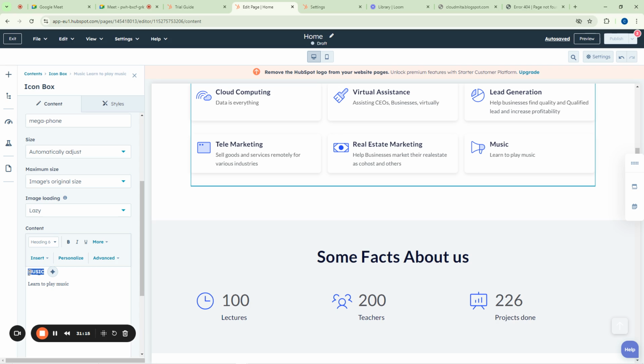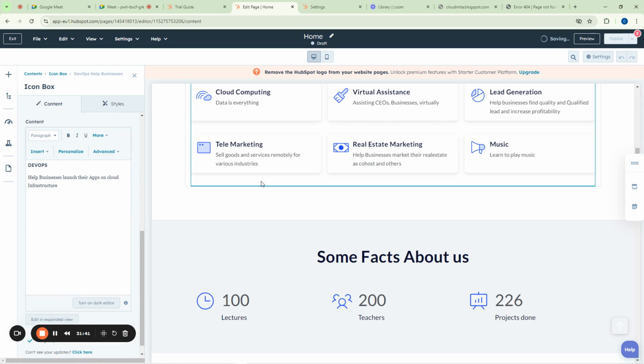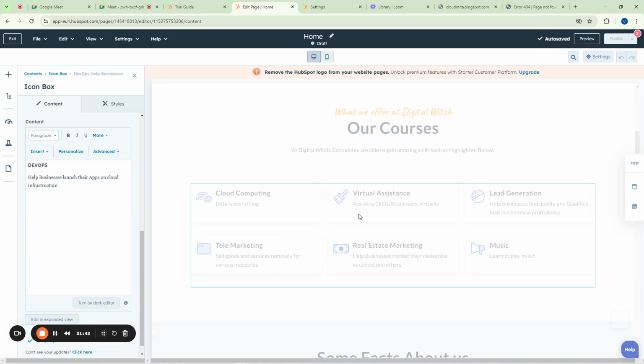So we'll now come here and we are going to put what? We'll put cloud, or we'll put DevOps. We'll put DevOps, that one is good. So help businesses launch their apps on cloud infrastructure. Okay, so at this point we are done with this part of it now. So you see how it takes us to what?